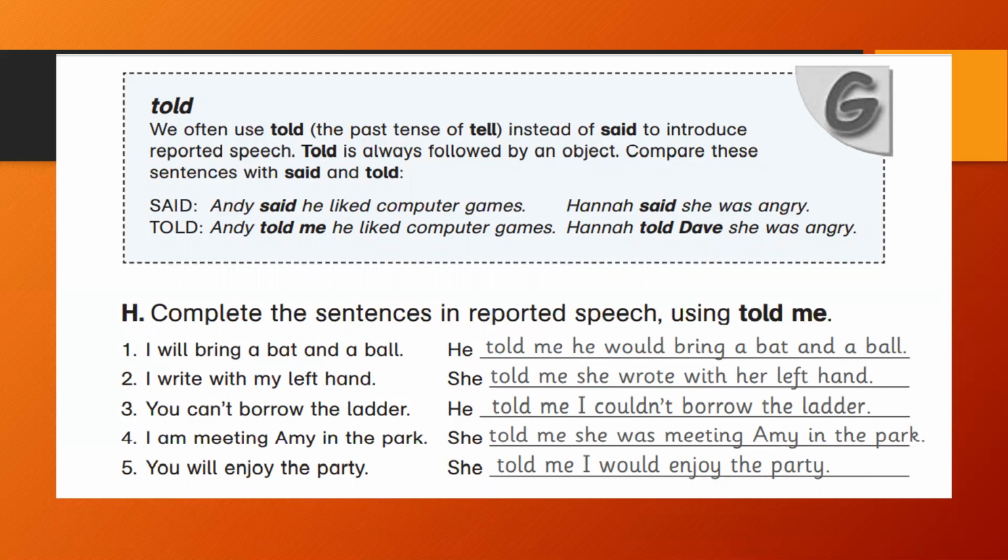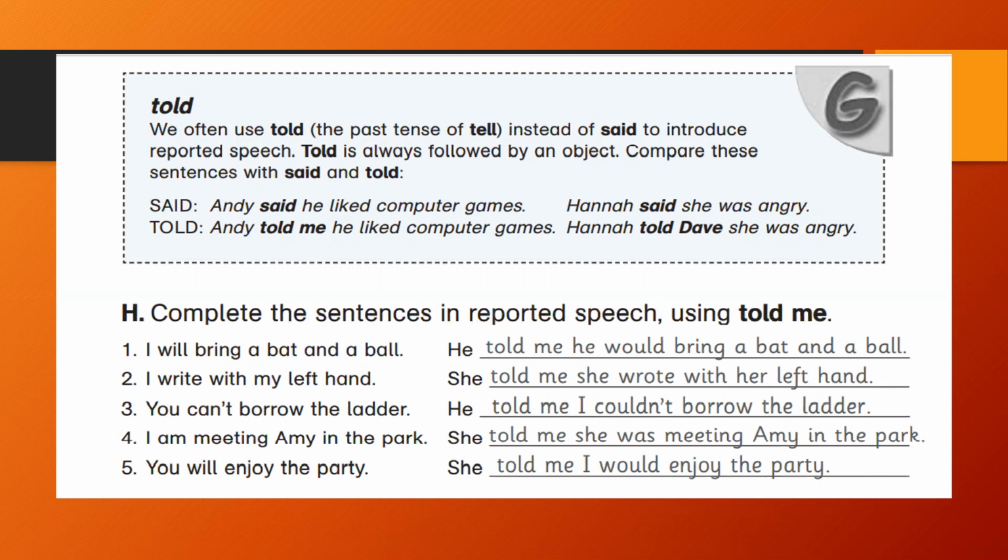Now, if we use told, then there must be a person to whom Andy is talking. Andy told me he liked computer games. Hannah said she was angry. Hannah told Dave she was angry. Now you see, after told there is an object. Now in the same pattern you are going to do exercise H.